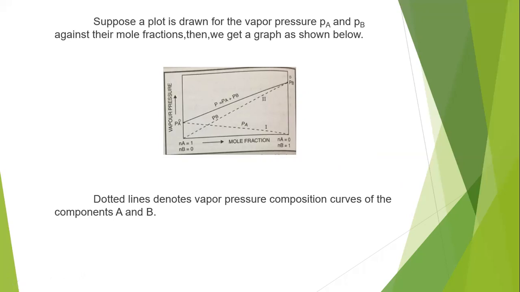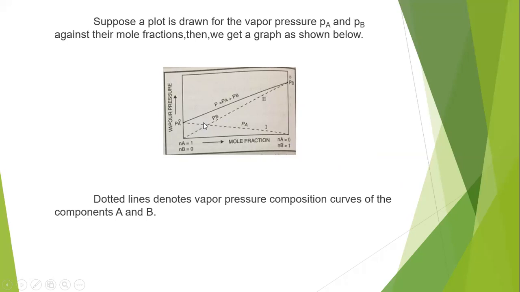In the same way, when NB equals 1, the vapor pressure of component B in the pure state is very high, which indicates that the value of PB is here.